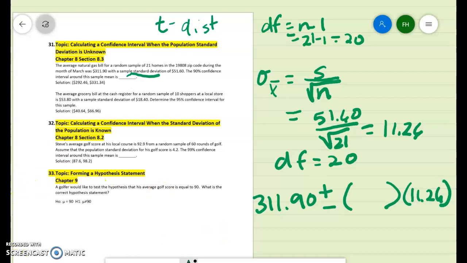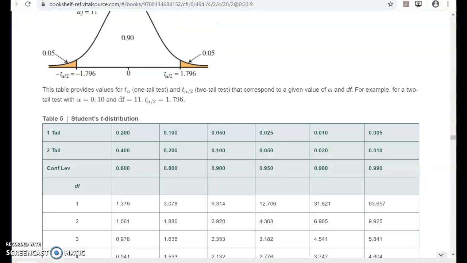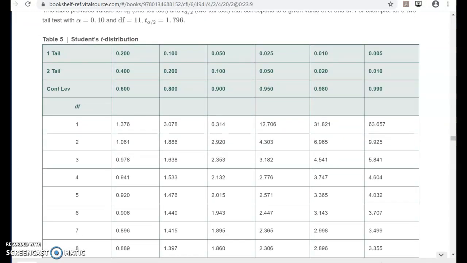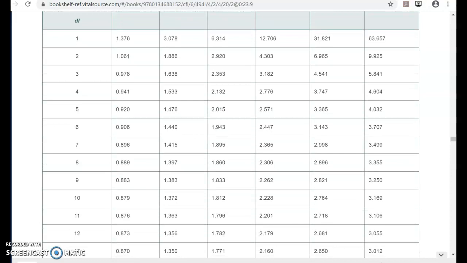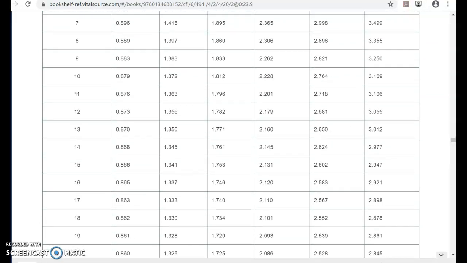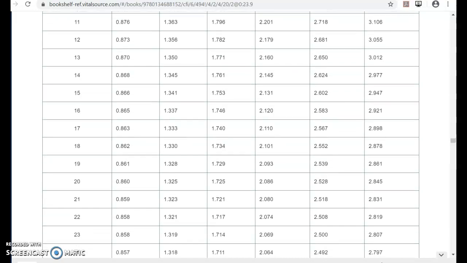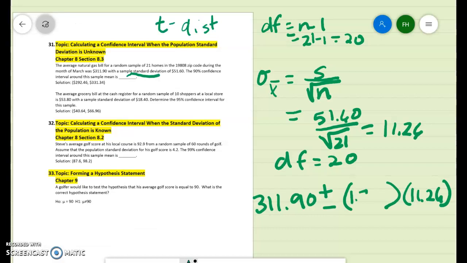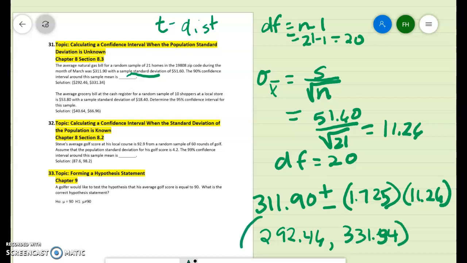I'm going to show you on the table where to find this. So it's right below the normal distribution. You want to look under the 90% confidence interval and find degrees of freedom to the left of 20. So you would get, here it is, 1.725. So we're going to put 1.725 here. And then your confidence interval would be 292.46 and 331.34. It may be off a penny or two on that answer, but it's very close to those numbers, if not exactly.